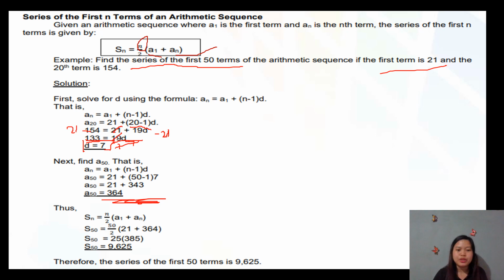So substitute nato si 364 diha. N nato is 50, first term 21. Now we will add 21 plus 364, that's 385. And then 50 divided by 2, that's 25. And then we will multiply 25 by 385, that is 9,625. And therefore, the series of the first 50 terms of this arithmetic sequence is 9,625. Nasabtan ra?